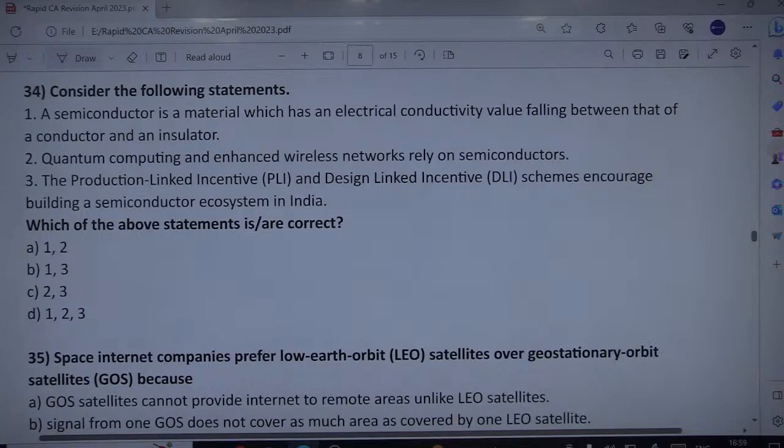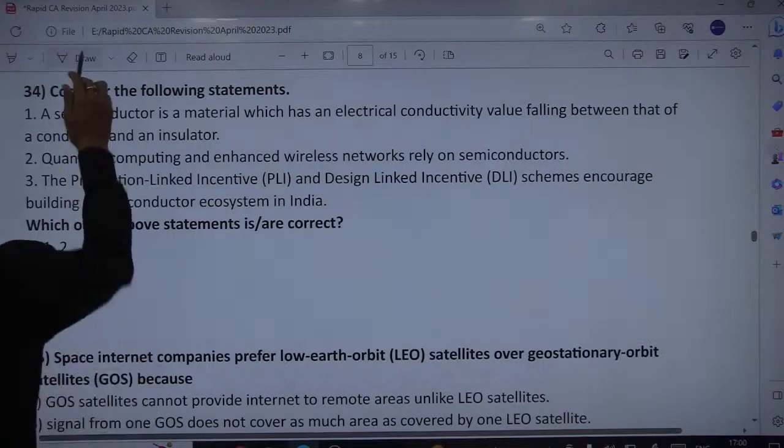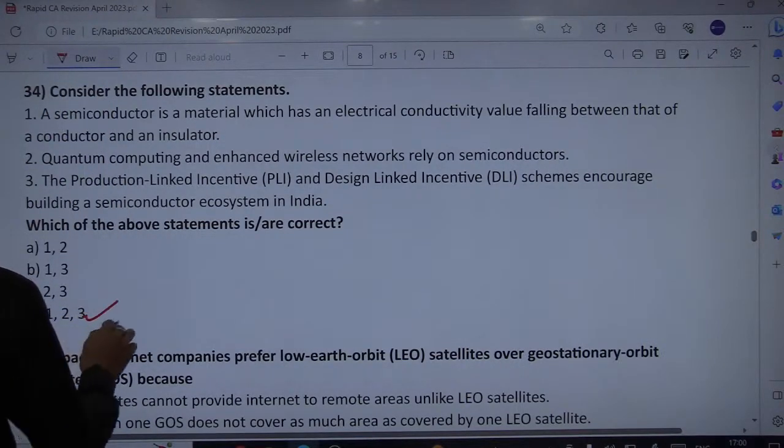And the PLI and design linked incentive schemes encourage building a semiconductor ecosystem in India. Yes, PLI and DLI are applicable to the semiconductor ecosystem especially. Government is giving a push through these two measures. So all of them seem to be correct here, 1, 2 and 3.